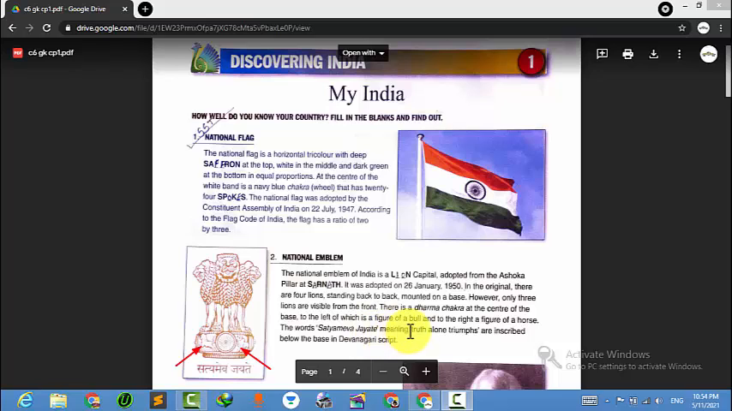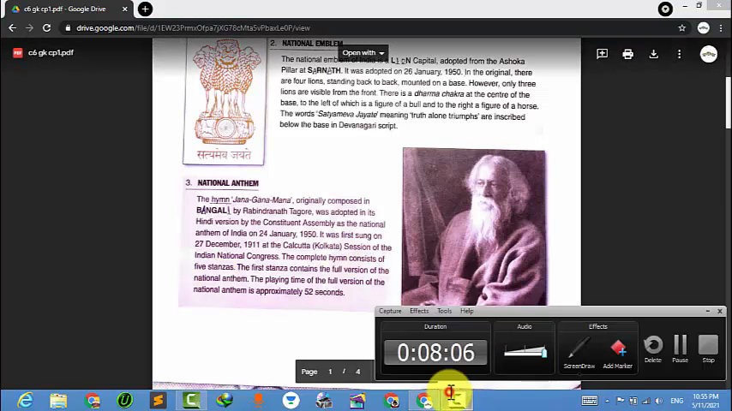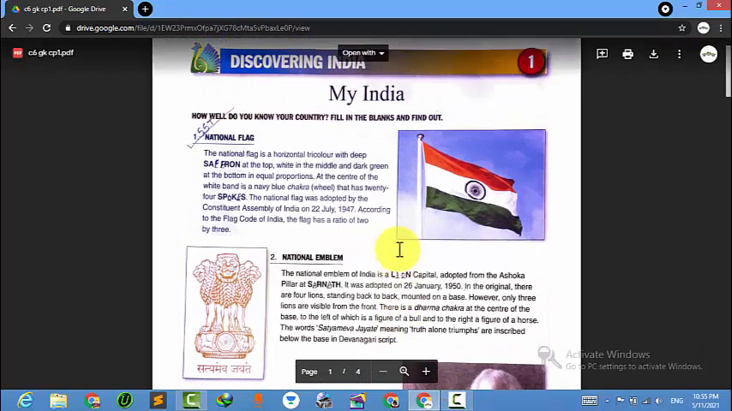The words Satyameva Jayate, meaning truth alone triumphs, are inscribed below the base in the Devanagari script. There are so many facts about this emblem. This is called the national emblem. If anyone asks you about the national emblem, then this is the national emblem. Okay, it has already been 2 minutes.